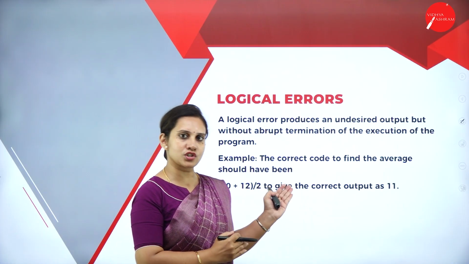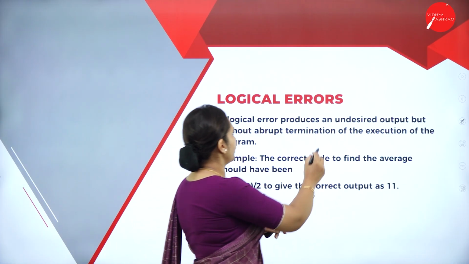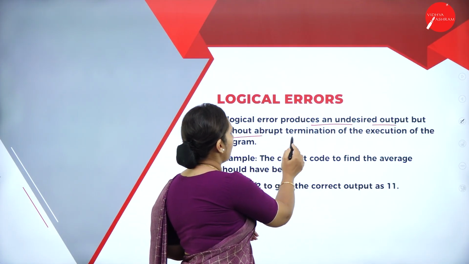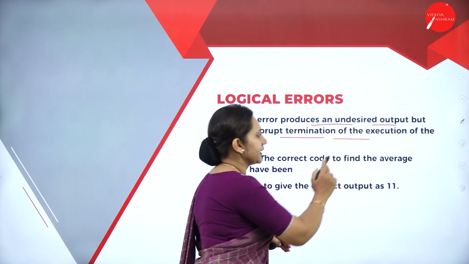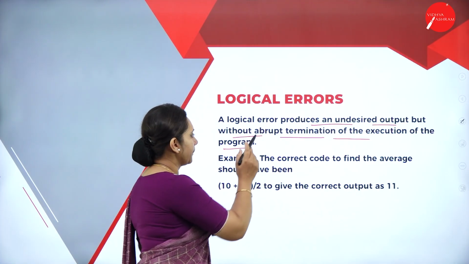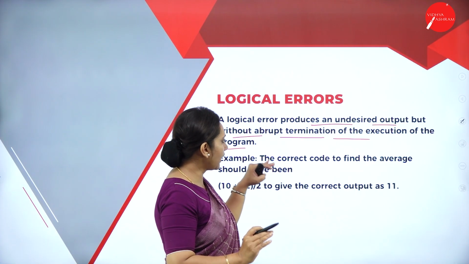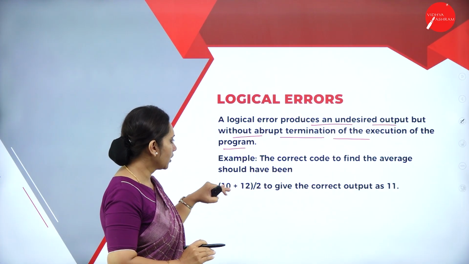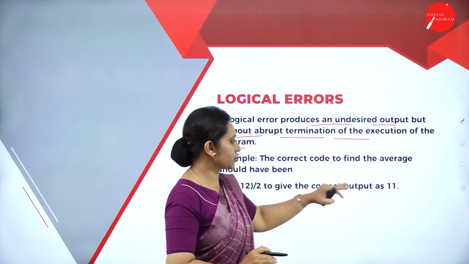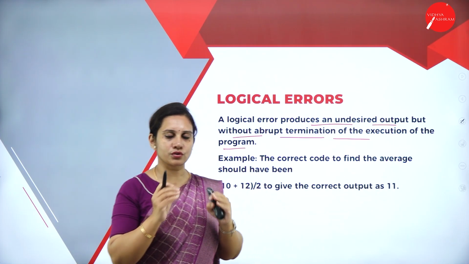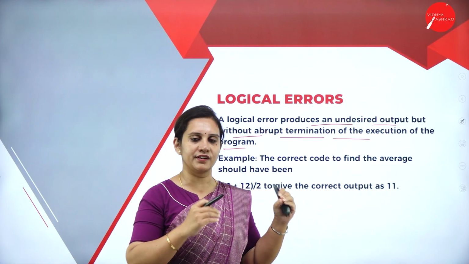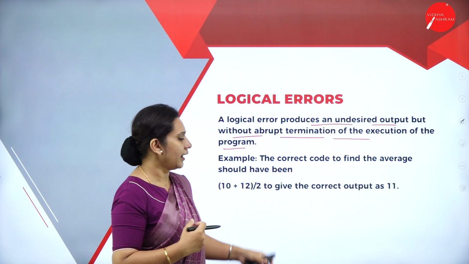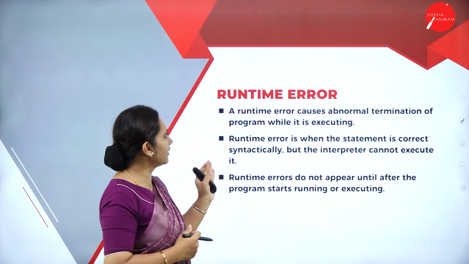Next, coming to logical errors. A logical error produces an undesired output but without abrupt termination of the execution of the program. For example, we'll see the correct code to find the average should have been this. So the correct output should be like this. It will not show in which line there is an error. So we call that the logical error.